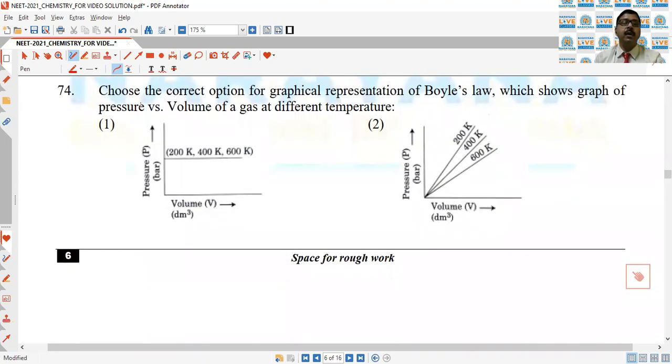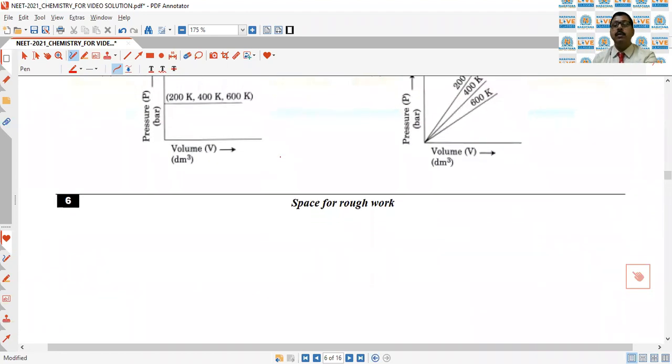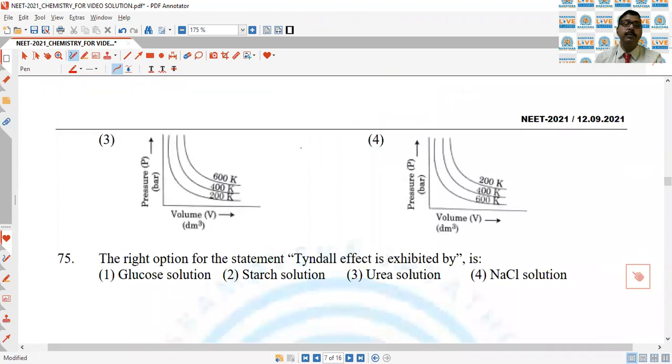Next question, choose the correct option for the graphical representation of Boyle's law. Boyle's law states that the volume of a given mass of gas is inversely proportional to pressure at constant temperature. So if you want to find the relation or the graph of pressure and volume, let the pressure be constant.